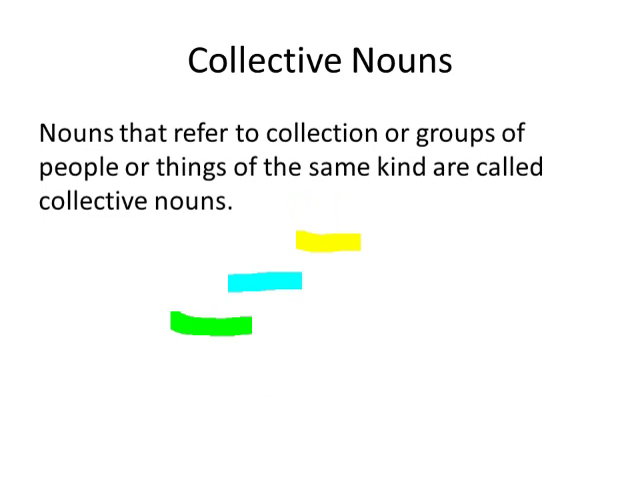Now I will tell you about collective nouns. That is another kind of noun. Nouns that refer to collections or groups of people or things of the same kind are called collective nouns. It means when we give a name to a group of people or a collection of things, that name is called a collective noun. For example, the cricket team. Team is here a collective noun.